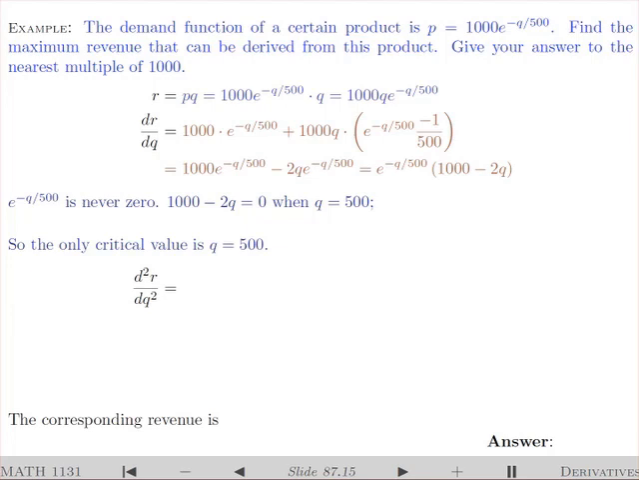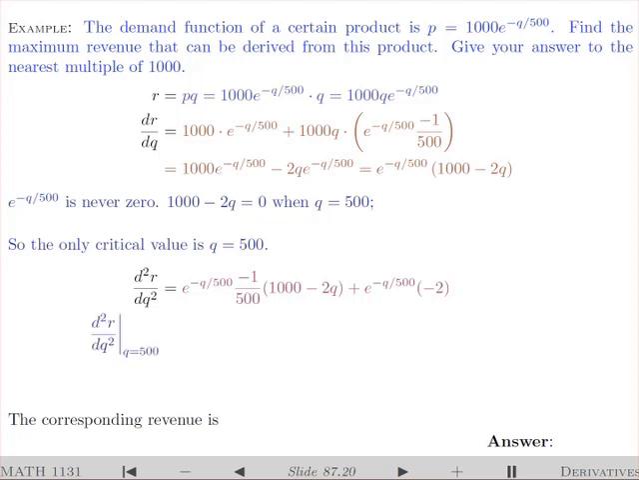To apply the second derivative test, I need to find the second derivative first. Again, I have to differentiate an exponential times a polynomial. So I'm just going to use the product rule. The derivative of the exponential is the same as before because it's the same exponential, times the second factor, 1000 minus 2Q, plus the exponential times the derivative of 1000 minus 2Q, which is negative 2. And I'm going to evaluate this at the number 500.